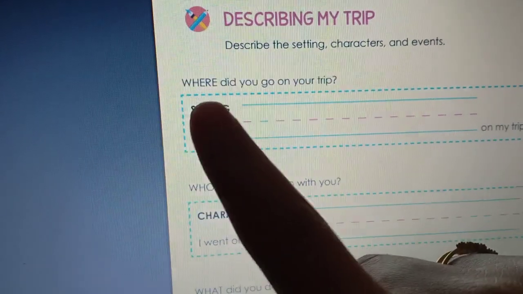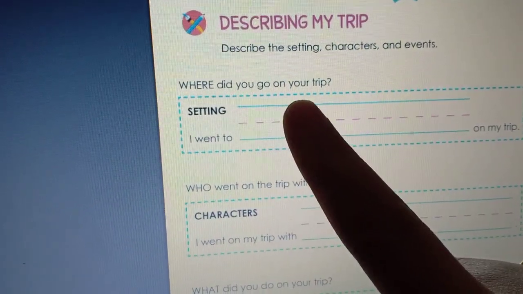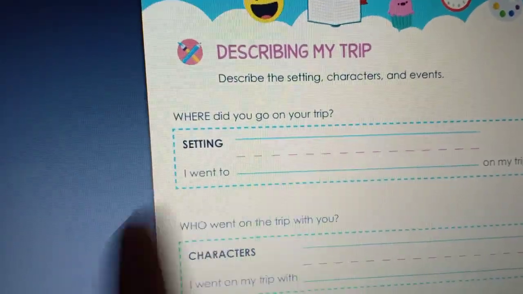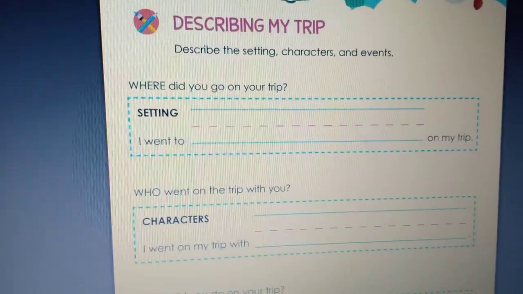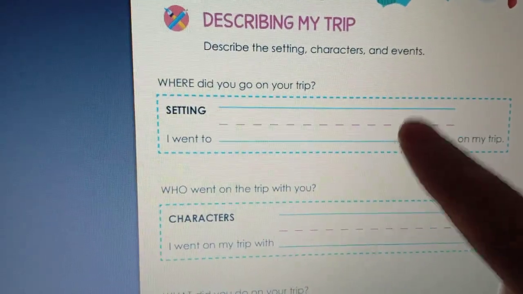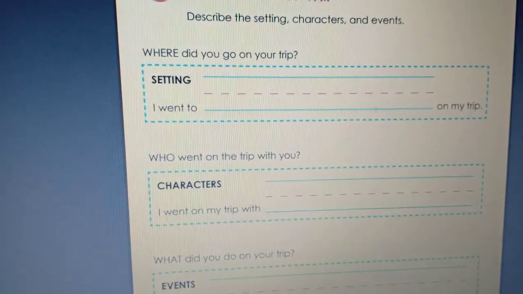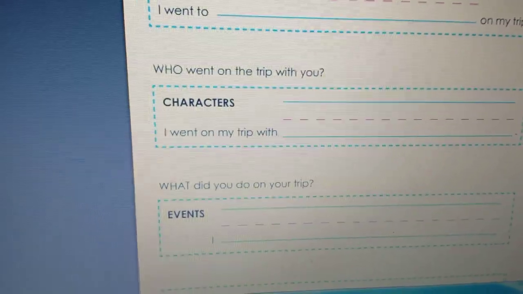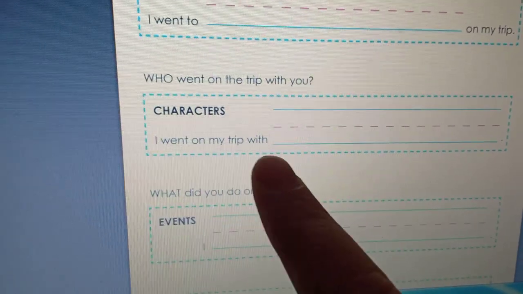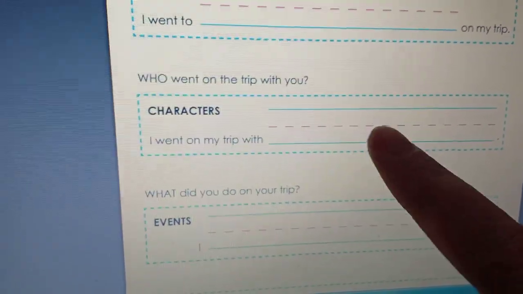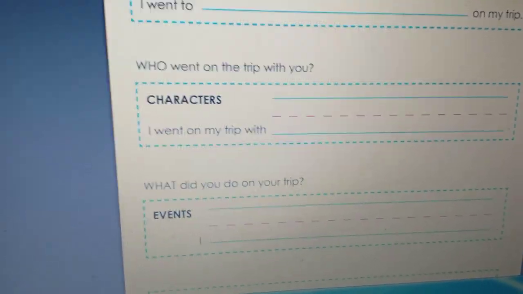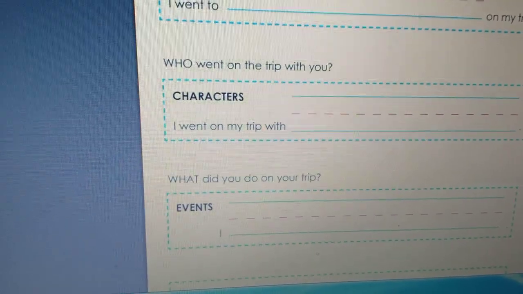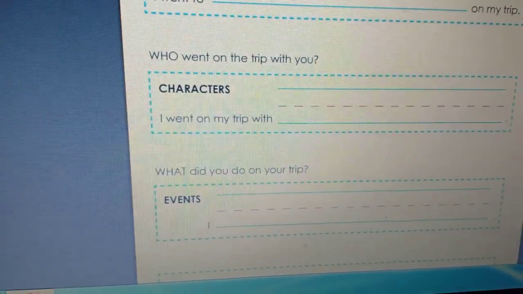In this page, we will tell the same trip and the same story. We will look here. Where did you go in your trip? So here we want the place, the setting. I went to, you will write here the place that you have gone to on your trip. After that, who went on the trip with you? Here are the characters. I went on my trip with, you will write the names of the characters here. You may have gone with your friends, write the name of your friends. If you have gone with your parents, write here mom and dad.